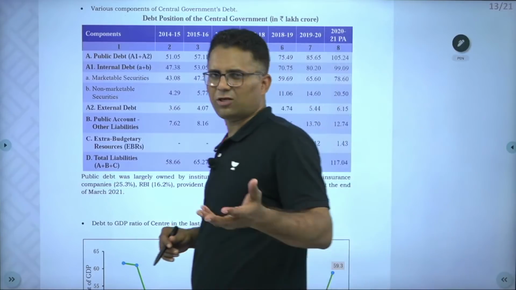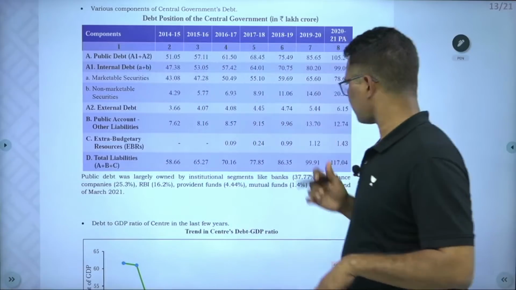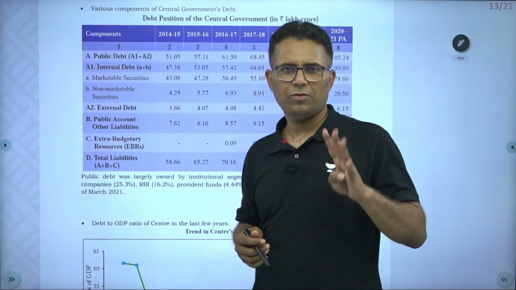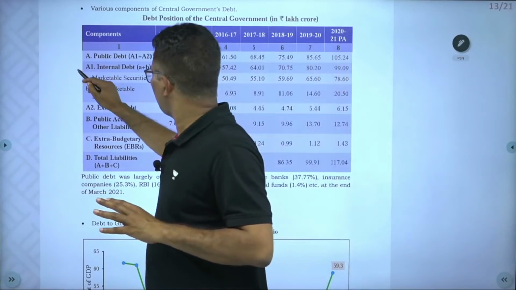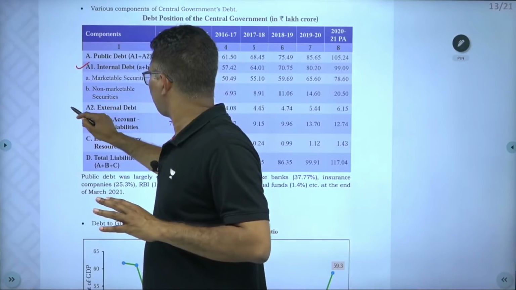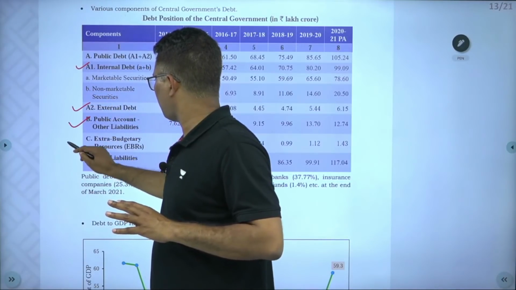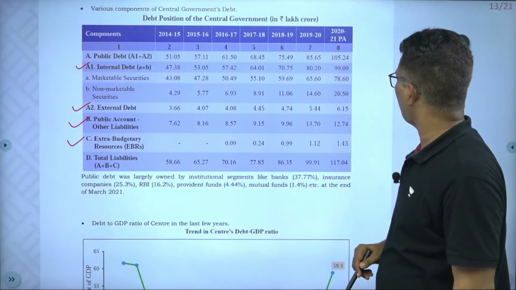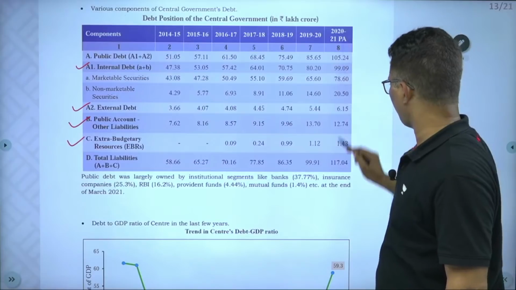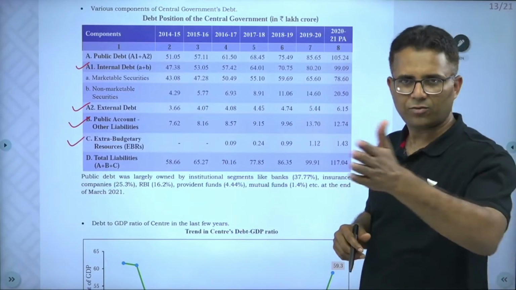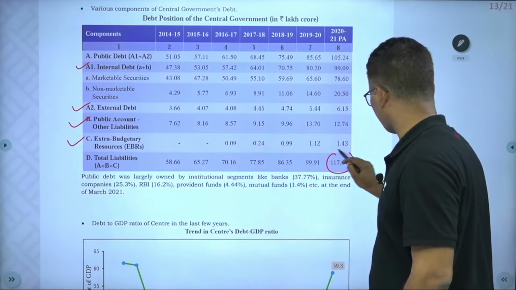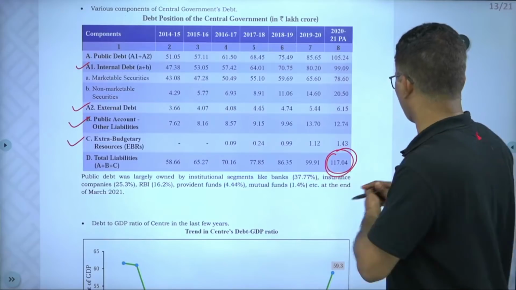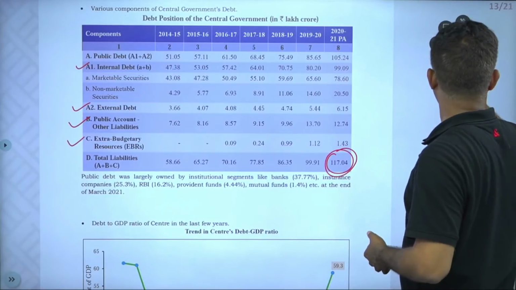Central government debt. Now, central government debt I have already discussed in the class in a 1 hour lecture. Central government debt consists of 4 parts: internal debt, external debt, public account liabilities, and extra budgetary resources. Our total central government debt in 2020-21, at the end of March 2021, was 117 lakh crore, which is quite high.